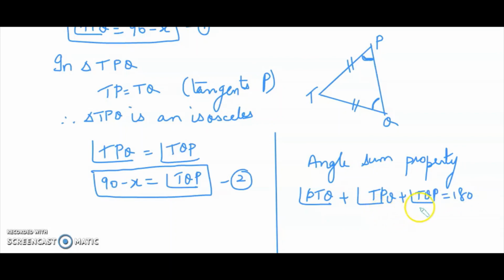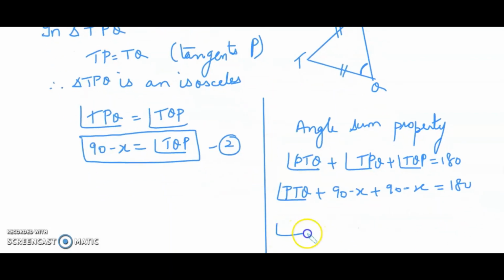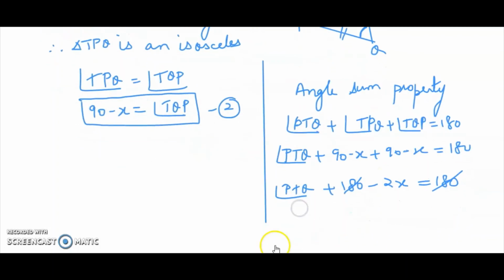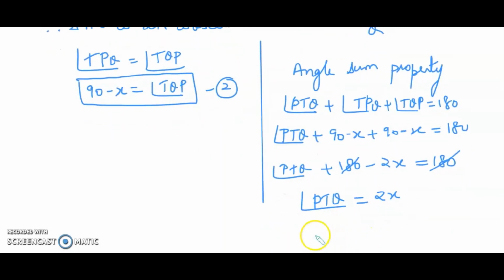This is 90 minus X and this is also 90 minus X. So PTQ plus 90 minus X plus 90 minus X is equal to 180. So that will be PTQ plus 180 minus 2X is equal to 180. The 180 and the 180 get cancelled off. Shift the 2X to the other side. So PTQ is equal to 2X. And what was our X? Yes, OPQ. So PTQ is equal to 2 times OPQ.